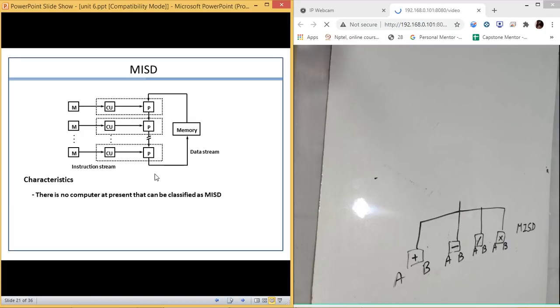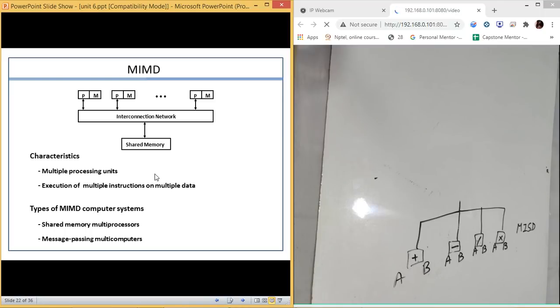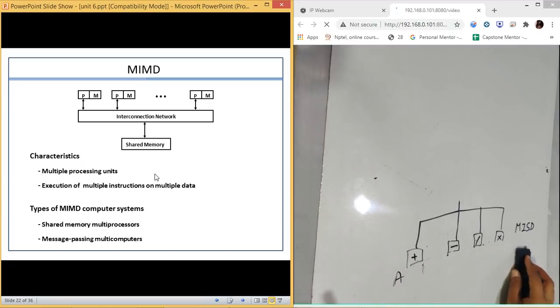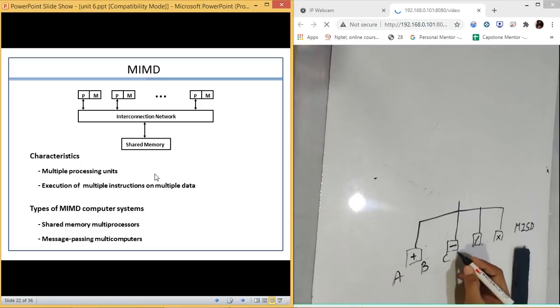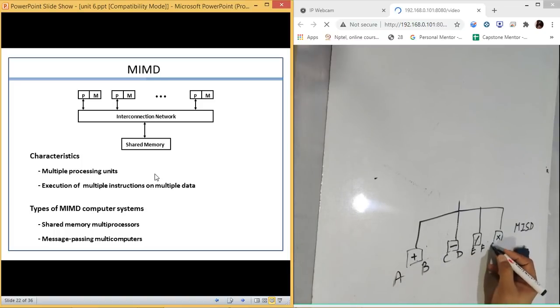Our ultimate goal is to execute multiple data and multiple instructions. So that is what this is going to do. This is very simple in architecture. It is MIMD. What we have done, instead of having the different controlling units, now a processor is going to be responsible for performing all the tasks. This processor is going to have its own controlling unit. Everything will be there. So what is happening in this case? Instructions are different as well as data is different. This will get data CD, EF, GH, or any other data whichever you want.